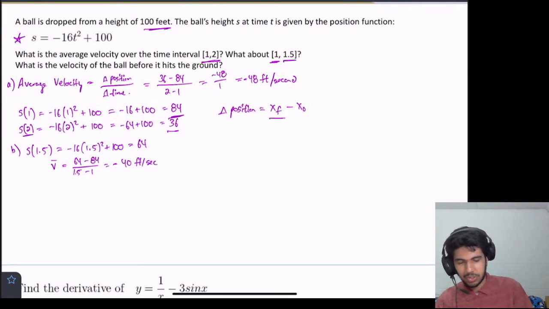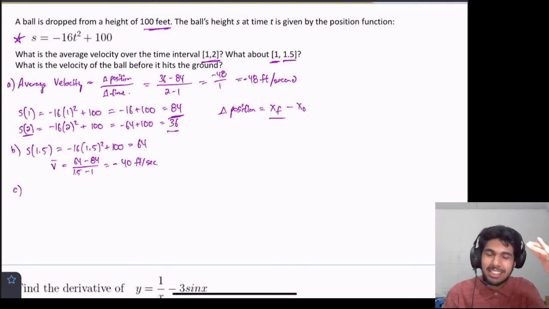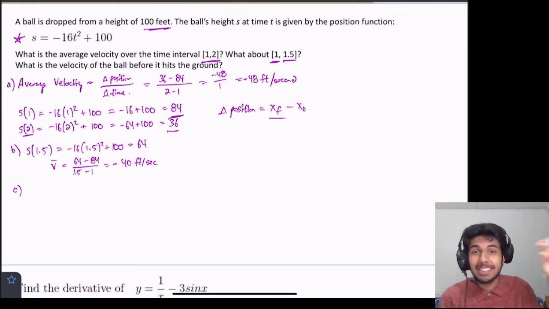And then let's do the last part, which I'll just call C. And this is saying, what's the velocity of the ball before it hits the ground? So, before we were computing average velocity. Now we're computing velocity at a specific point right before it hits the ground.